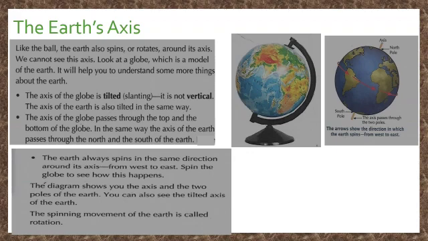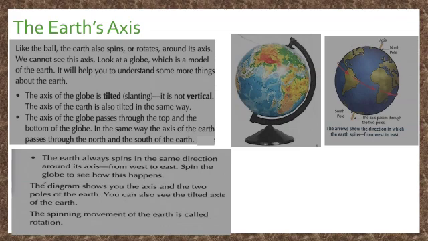Like a ball, the Earth also spins or rotates around its axis. We cannot see this axis. Look at the globe, which is the model of the Earth. It will help us to understand some more about the Earth. The axis of the globe is tilted. It is not vertical. The axis of the Earth is also tilted in the same way.